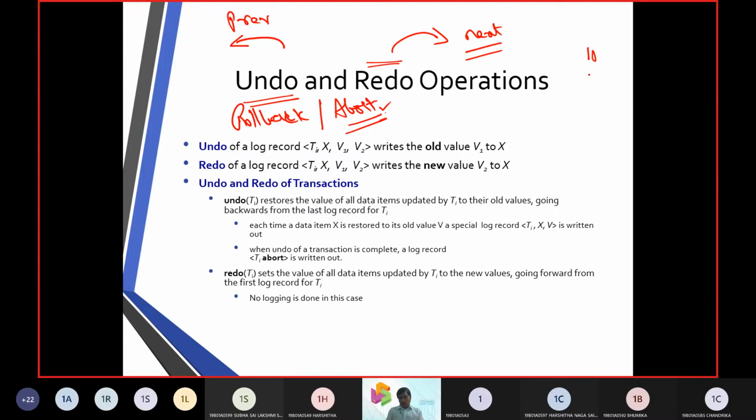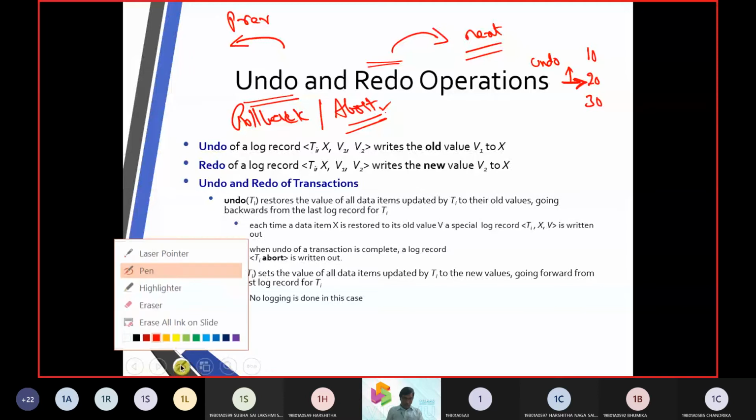Now let us say there is a line like this: 10, 20, 30. Now your pointer was at 20. Now you made undo, then you will go to state number 10.